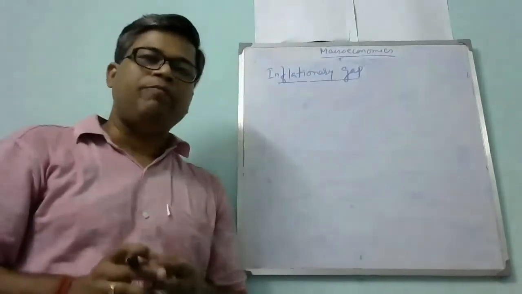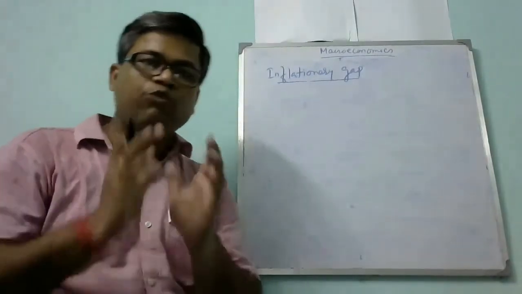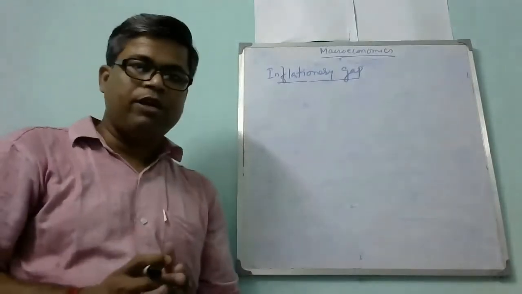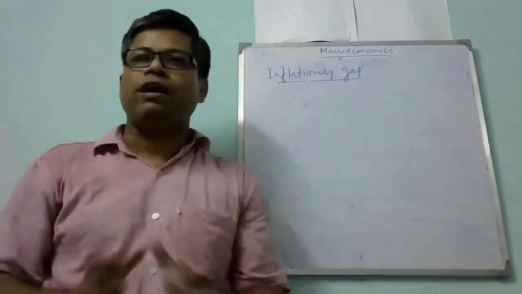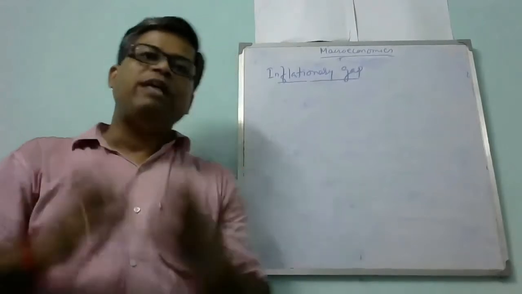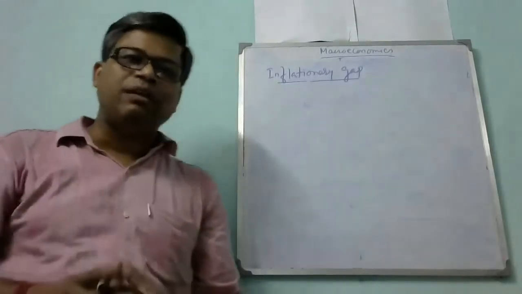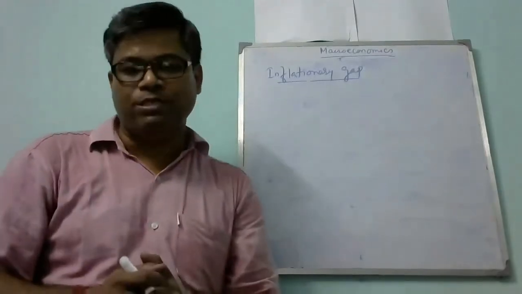To understand the inflationary or deflationary gap, we need to understand one concept that is called the full employment level. What is the meaning of the full employment level? That all the resources are at full employment level. Whenever you read the book, you will find this term: national income is determined at full employment. So what does it mean, the full employment?